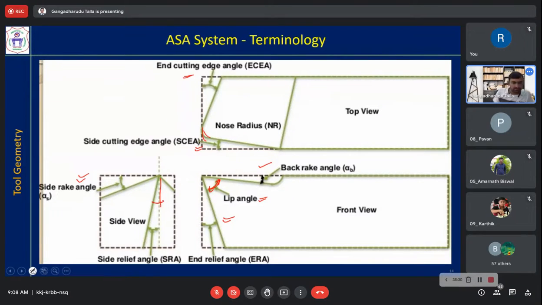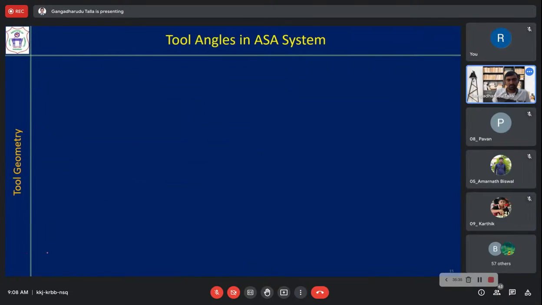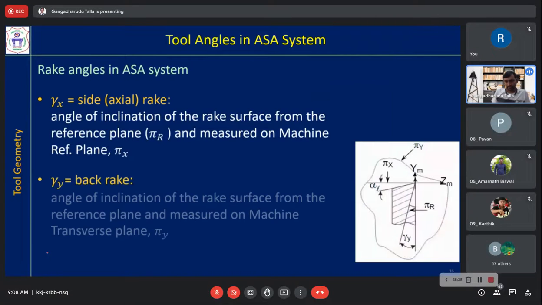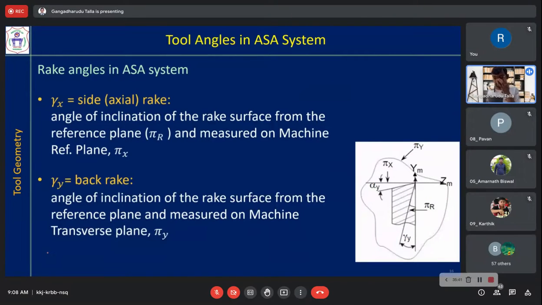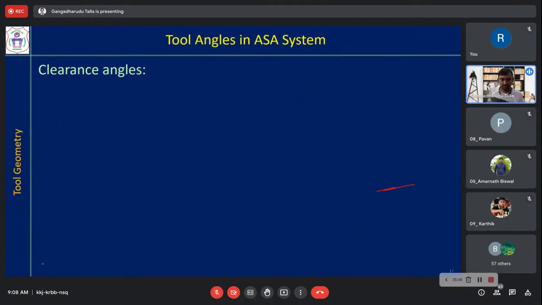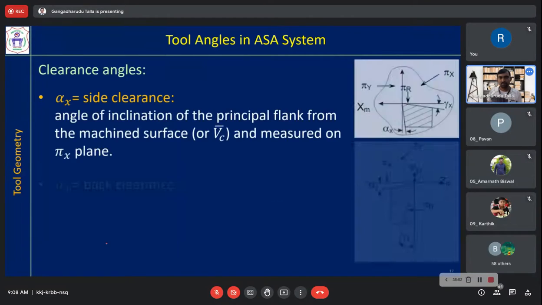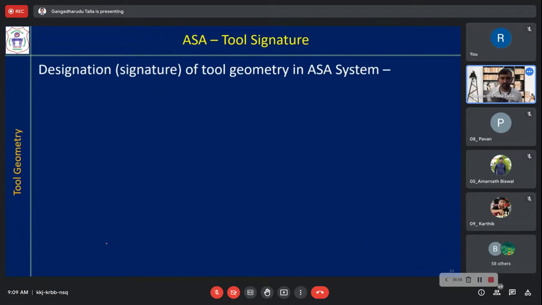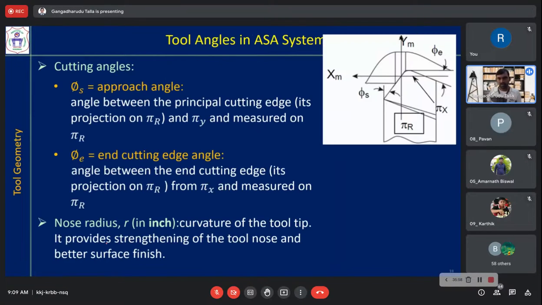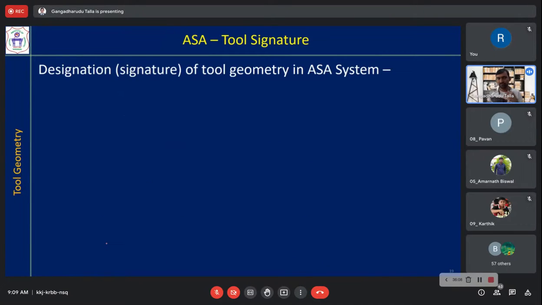We discussed now 6 angles and 1 nose radius. So you have to remember and imagine those angles whenever we call those angles. At the beginning, it may be difficult to digest, but when you observe it twice, thrice, then you will remember. Not only these, we have discussed 6 angles and 1 nose radius. They should be kept in one order. That is called tool signature. Let us see what is that order.